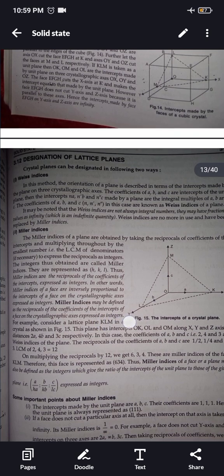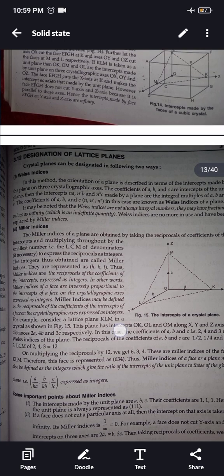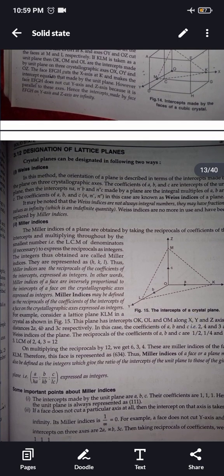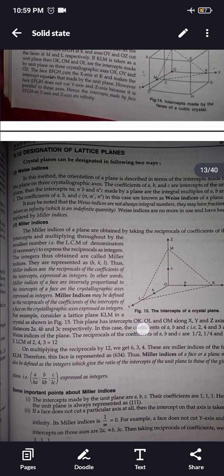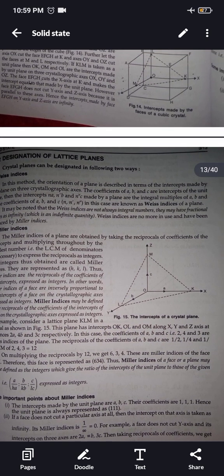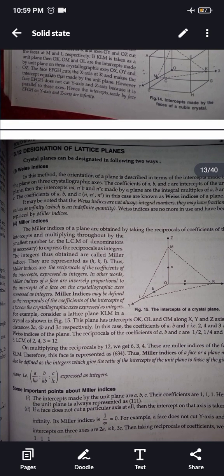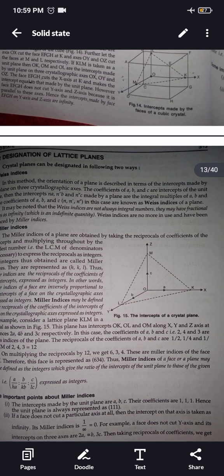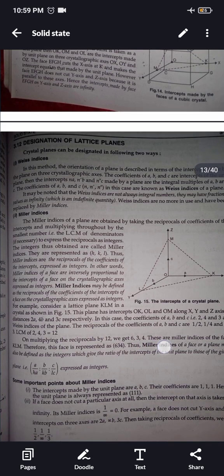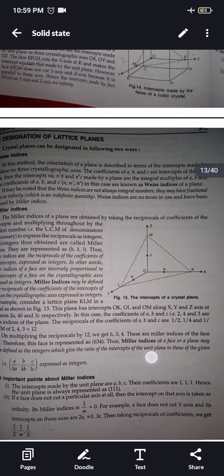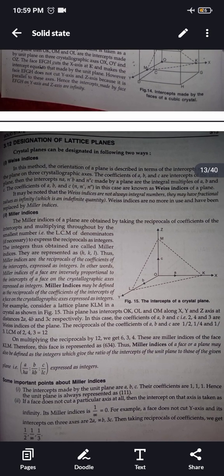For example, consider a lattice plane KLM in a crystal as shown in figure 15. This plane has intercepts OK, OL and OM along X, Y and Z axis at distances 2a, 4b, 3c respectively. In this case, the coefficients of a, b and c, 2, 4 and 3, are the Weiss indices of the plane. The reciprocals of the coefficients of a, b and c are 1 by 2, 1 by 4 and 1 by 3. LCM of 2, 4, 3 is equal to 12. On multiplying the reciprocals by 12, we get 6, 3, 4. These are Miller indices of the plane KLM. Therefore, this plane is represented by (634).